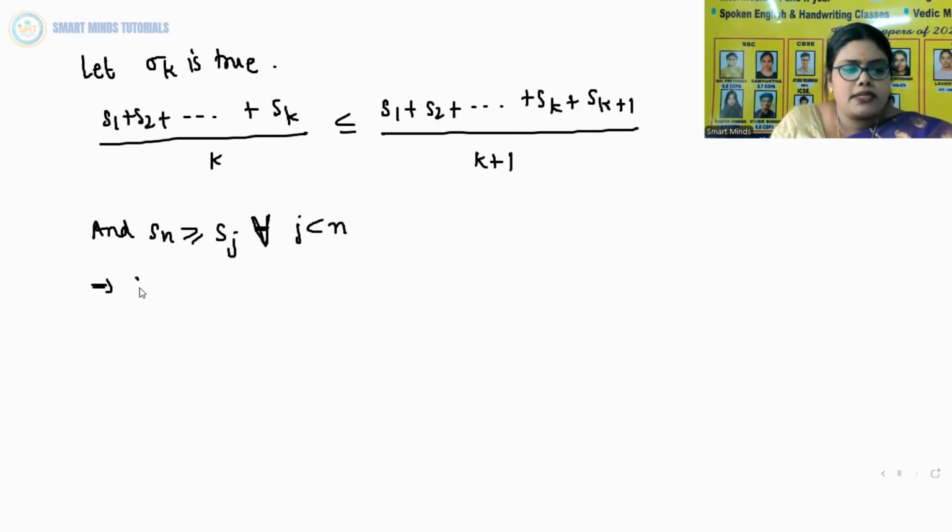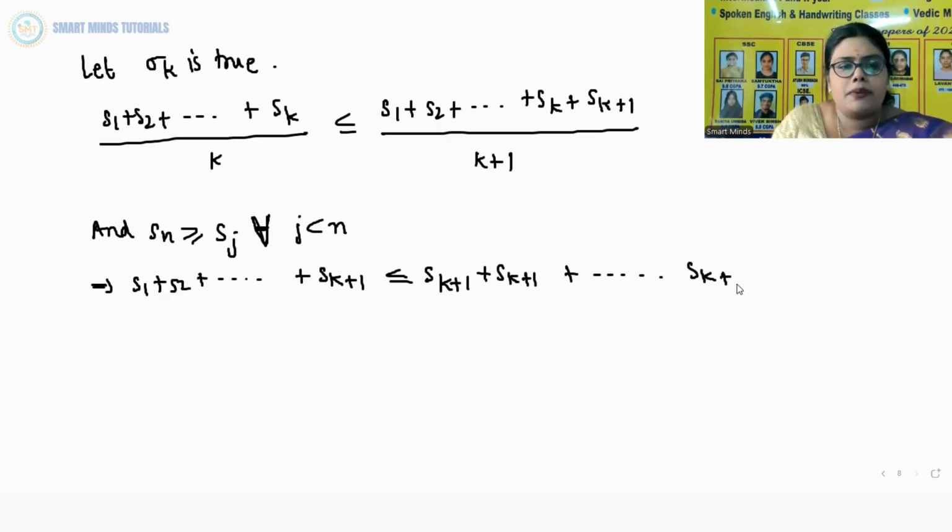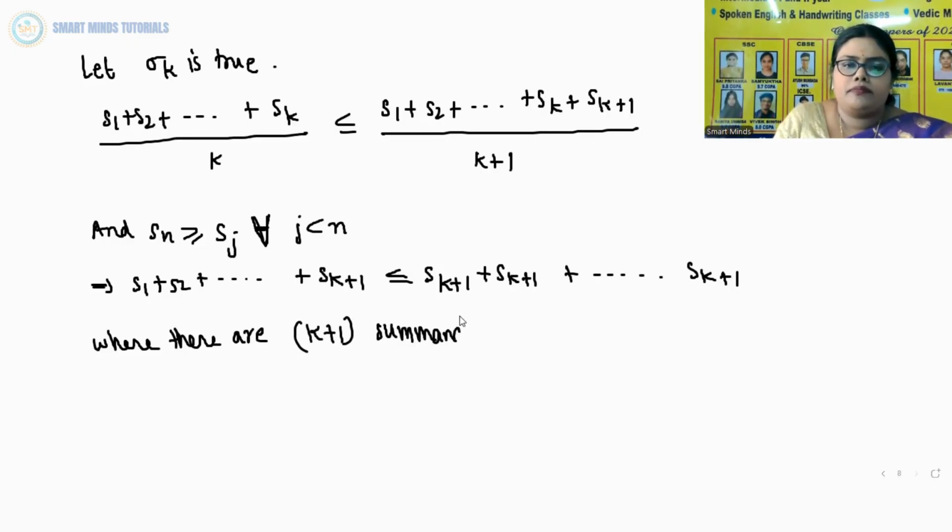So which implies S1 plus S2 plus so on up to Sk plus 1 is less than or equal to Sk plus 1 plus Sk plus 1 plus so on up to Sk plus 1, where there are k plus 1 summands. Summands are the terms which are added. So there are k plus 1 terms which we are adding.